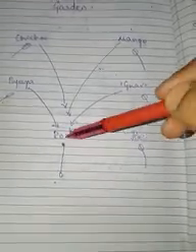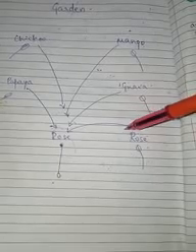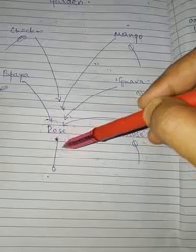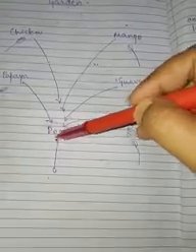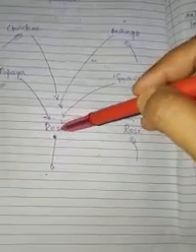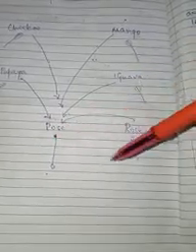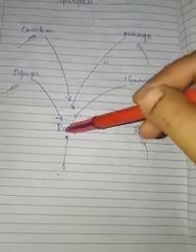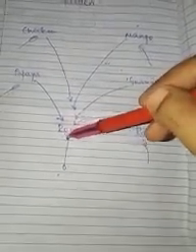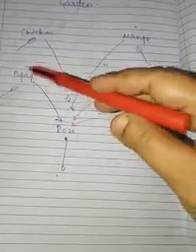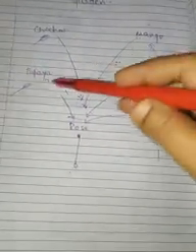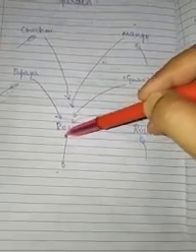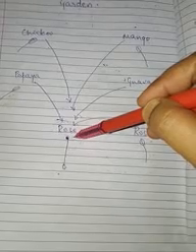All the species will be releasing their pollen grains, and these pollen grains will be coming and falling on the pistil of this rose plant, that is on the stigma of this rose plant. Now what happens on the stigma? On the stigma, the pollen grain that was released by the other rose plant will germinate and grow further. Whereas the pollen grains that were released by the other species will not germinate and will not grow further. Understanding?